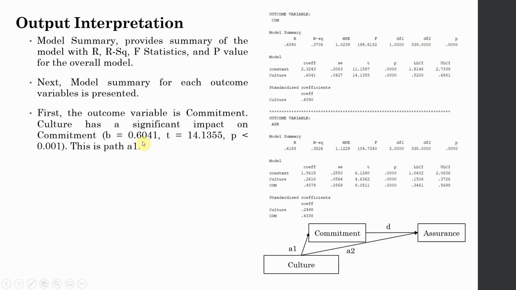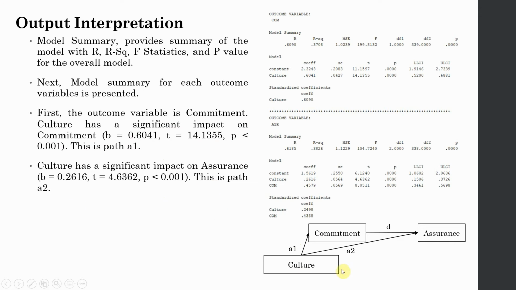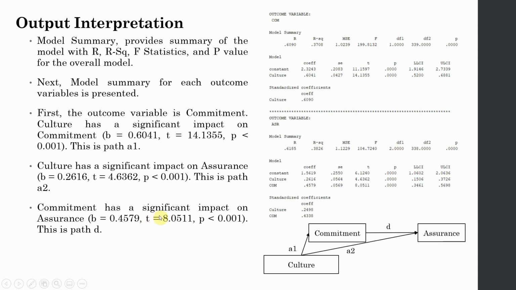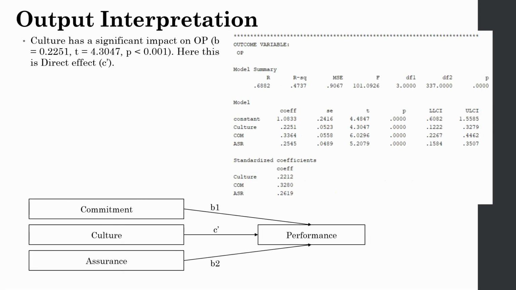Here the results are summarized with the b-value, the t-value, and the p-value. Path A1 from culture to commitment, path A2 from culture to assurance, and path D from commitment to assurance. Now all these three paths are significant. Moving on, the other important outcome variable is performance that is being affected by commitment, culture, and assurance. Are these paths significant? Well, yes, all these three paths are significant, with your lower level confidence interval and upper level confidence interval presented, and there is no zero in between.